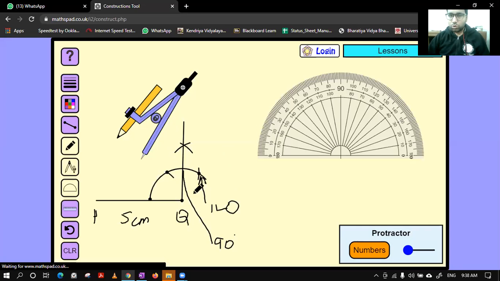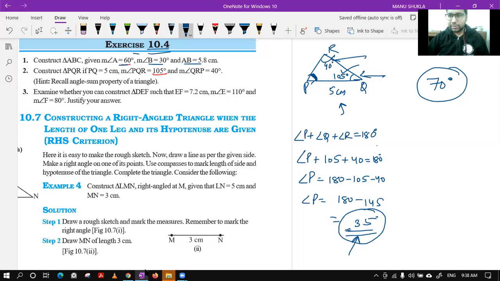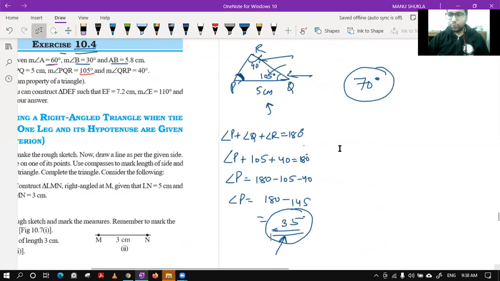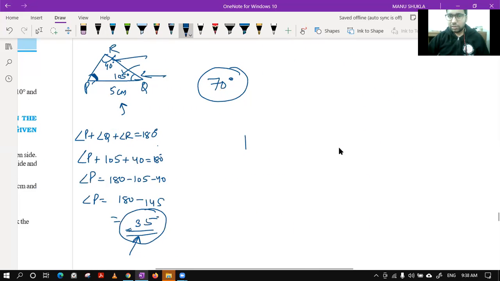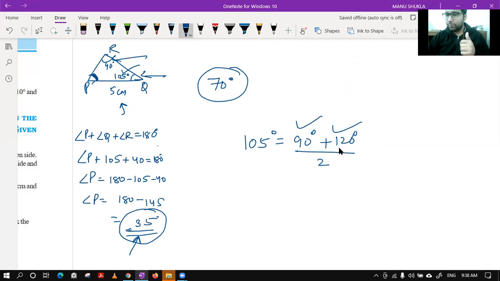Okay. So in this case also, how I came to know about 105 is this: I knew that if I draw 90 degree plus 120 degree and I divide that by 2, I will get the answer as 105 degree. That is why, Kritika, I came to know that we can do it by compass.